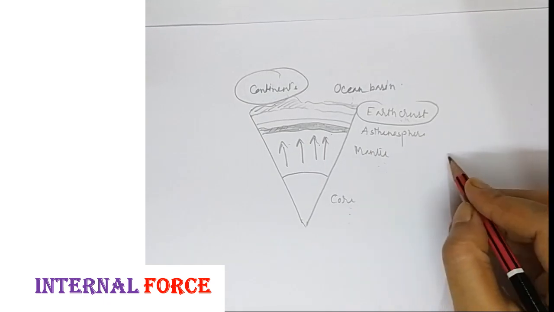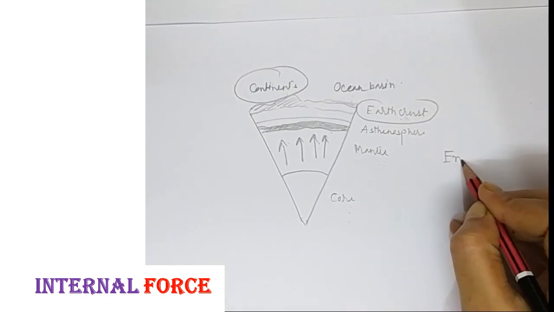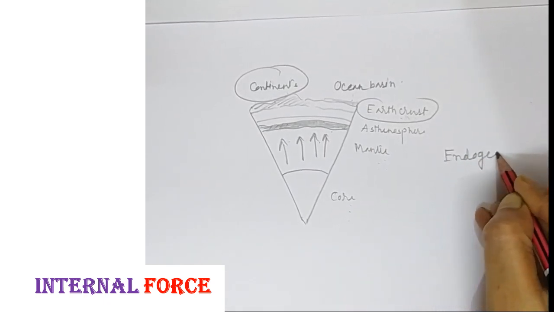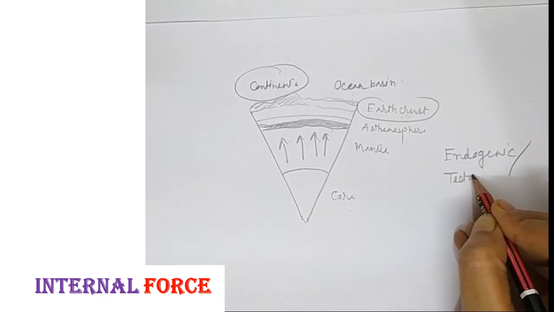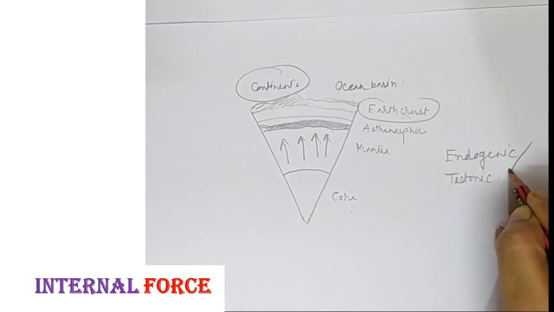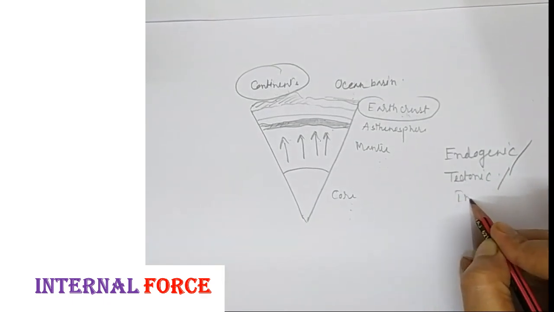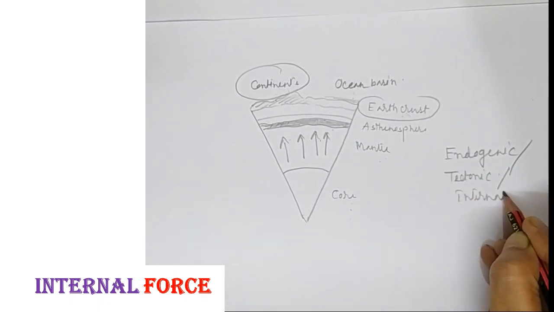So these forces are called endogenic, or we can say the tectonic, or we can say the internal forces. Okay, got it? So now I think you got a clear concept about the formation of landforms.